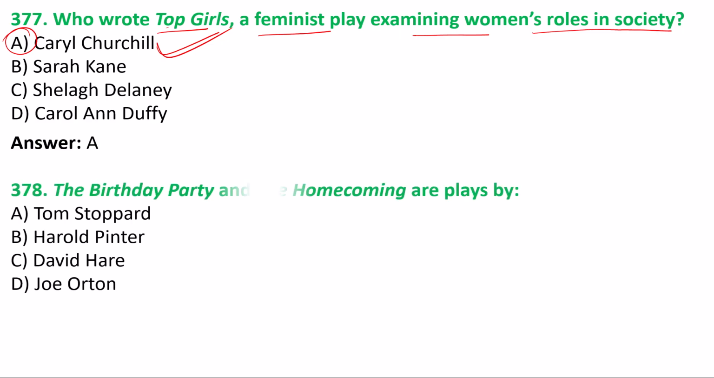Next one, 378. The Birthday Party and The Homecoming are the plays of whom? We have the correct answer, Harold Pinter. Option B, we will tick correct here, Harold Pinter.